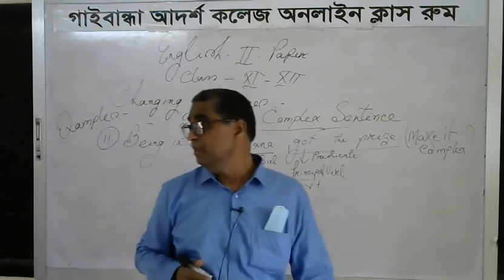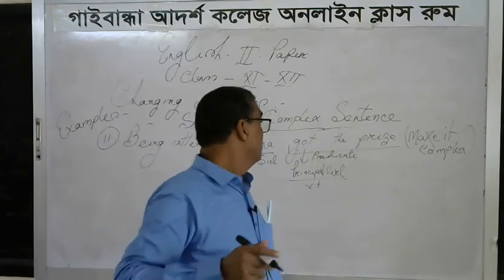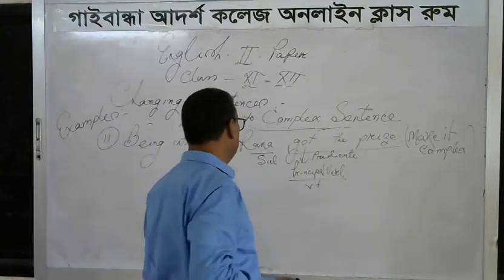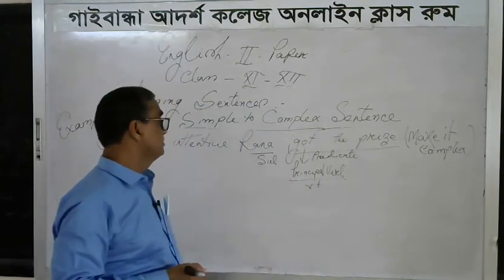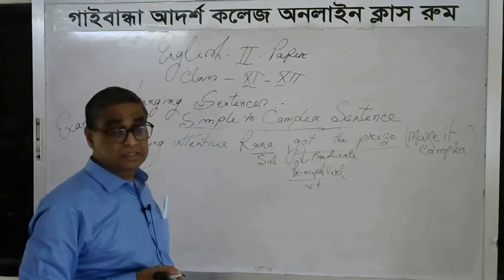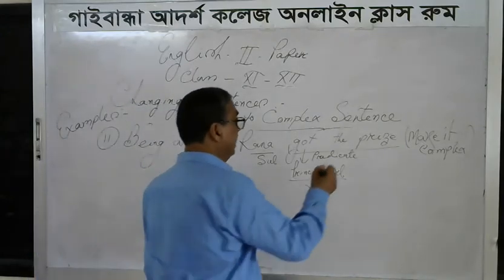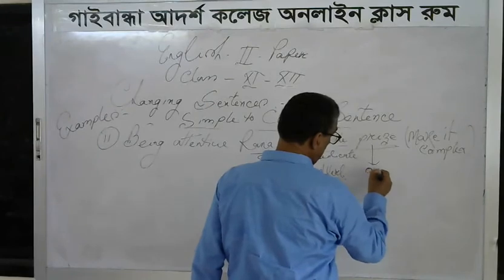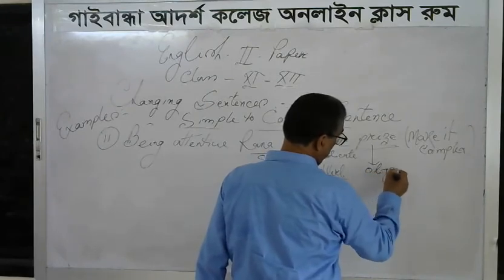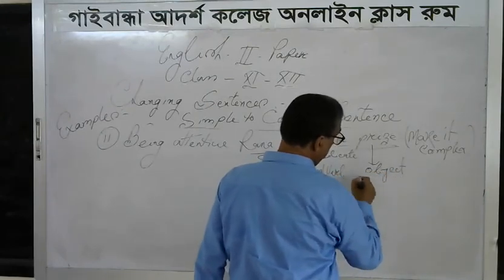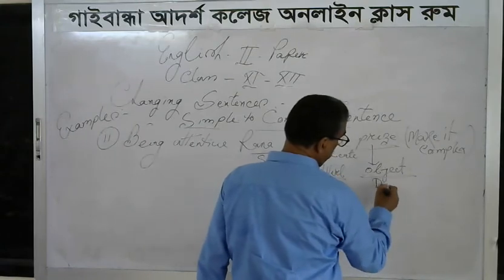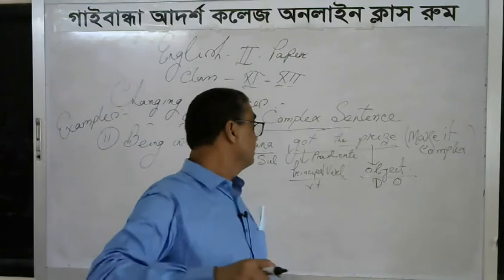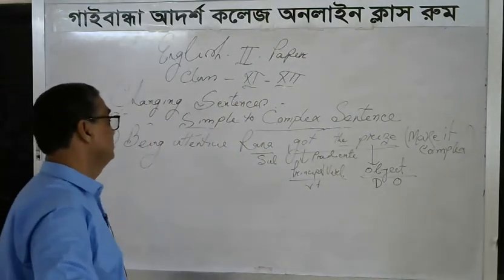Why? This verb get possesses the object, the prize. What did Rana get? Rana got the prize. The prize functions as the object of the transitive verb. It is the direct object, non-living.